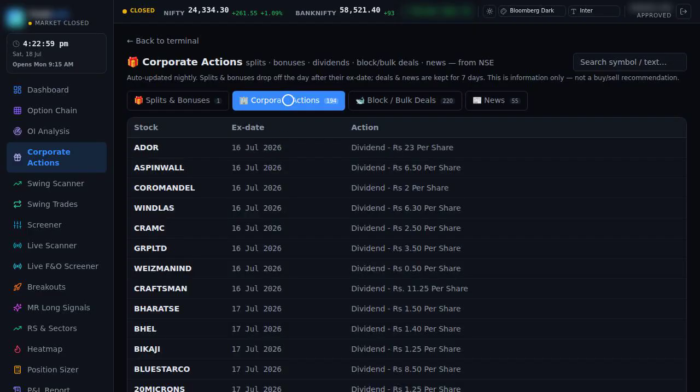The second tab, corporate actions, covers everything else the company declares: dividends, buybacks, face value changes, annual general meetings and more. The most common here is dividends, with the amount per share and the ex-date on which you must be holding to receive it. So if you care about dividend income, this tab tells you exactly which stocks go ex-dividend and when.